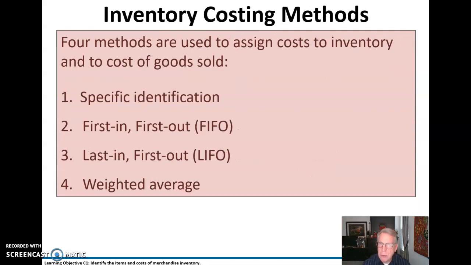Four methods are used to assign costs to inventory and to cost of goods sold. This gets a little tricky, so I'll go through it with you. We have specific identification, FIFO as it's called, first in, first out, LIFO, last in, first out, and weighted average.